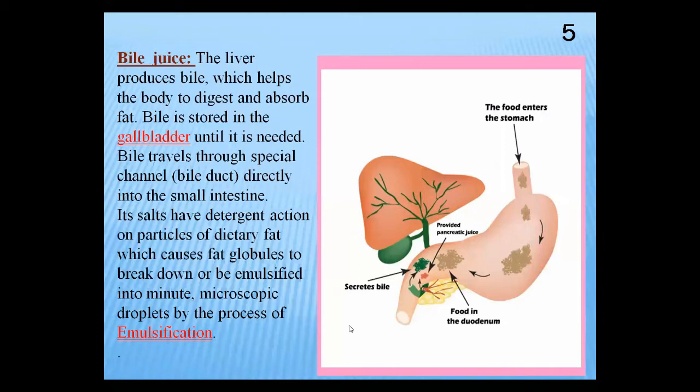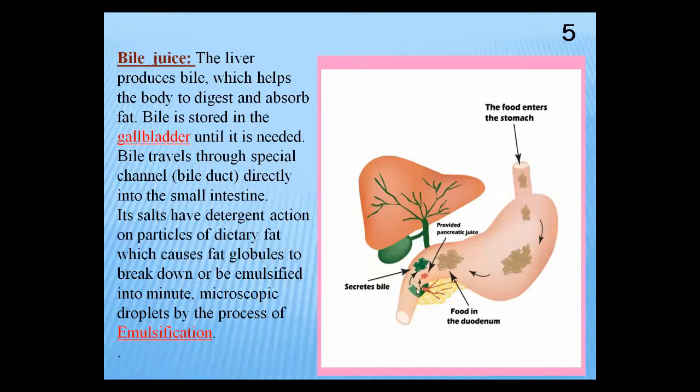The first action of the bile juice: it has salts. Bile juice contains no enzymes, but it has salts. And what is the action of these salts? These salts have a detergent action. Detergent, you know, we use in our houses for washing clothes.